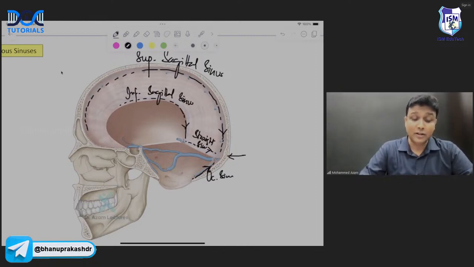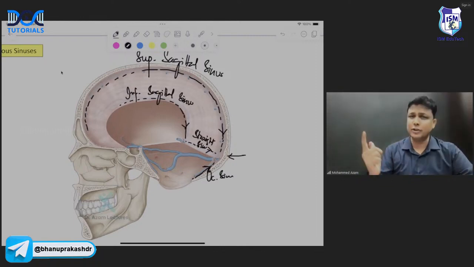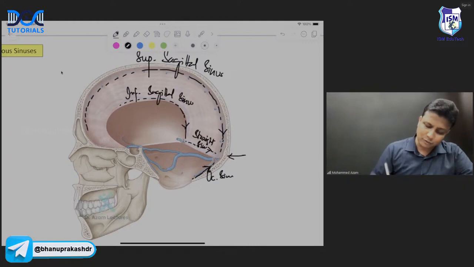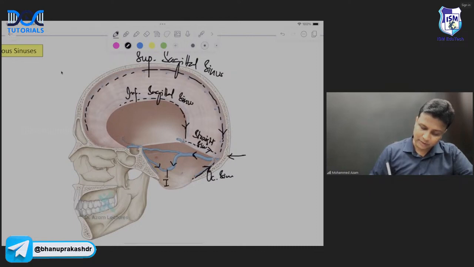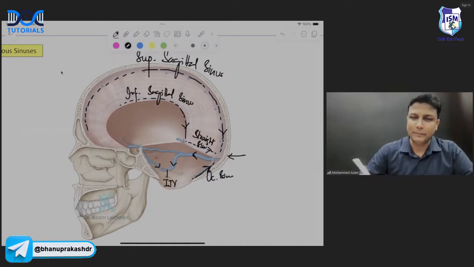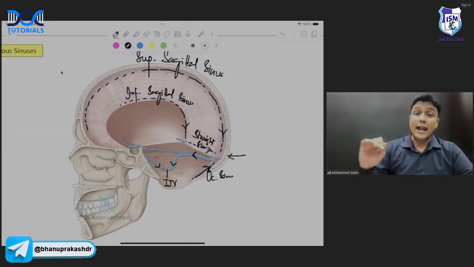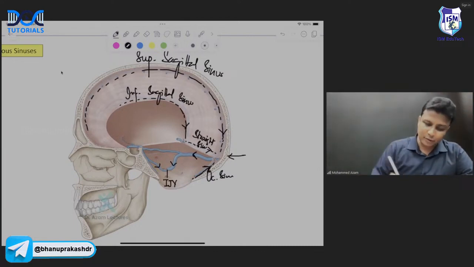And after meeting there, what is going to happen? The blood is going to move away from here. Transverse sinus, this is sigmoid sinus, combining with inferior petrosal. Together, it is going to form the internal jugular vein. ये तो मैंने आपको already पहले ही पढ़ा रखा है. Now, why am I teaching you this one here right now?